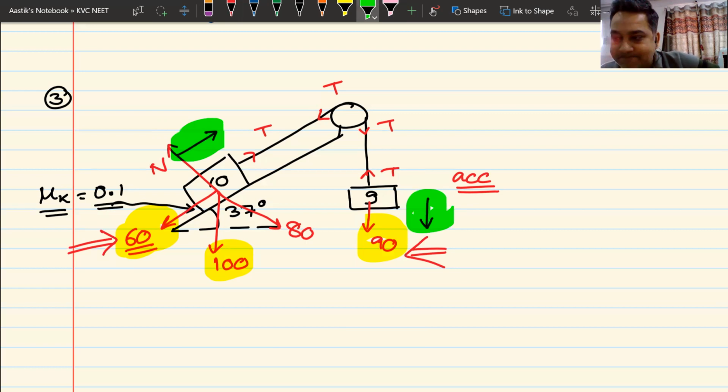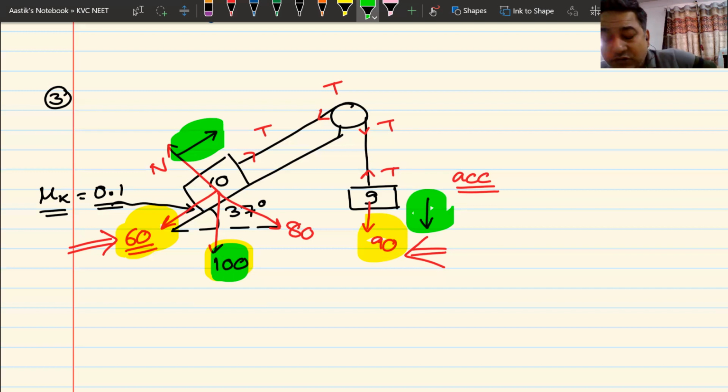Do we understand this? Why does the system move downwards in the direction of 9 kg block? It moves downwards because that force 90 newtons is stronger than 60 newtons, which is trying to pull it in the other direction. Remember, it is not 100 newtons that is trying to pull it. 100 Newton is downwards, but this block moves like this.